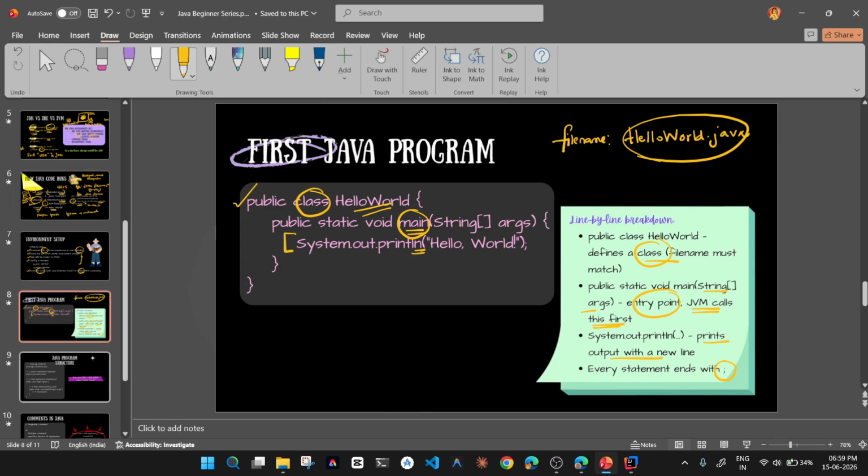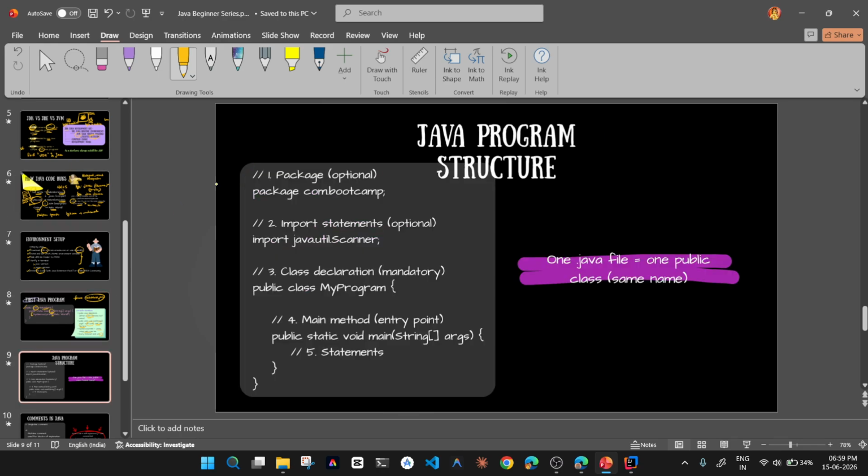Okay, so we just saw our first program. Now the Java programming structure. In this, we will see how the programming structure looks in the file. Here we have this class name, and inside the class we have the main function, and inside the main function we have the instructions on what to do. A function is just a block of code. This main function is also a block of code, which the JVM will call. So after calling, it will see what is inside the main function and execute it.